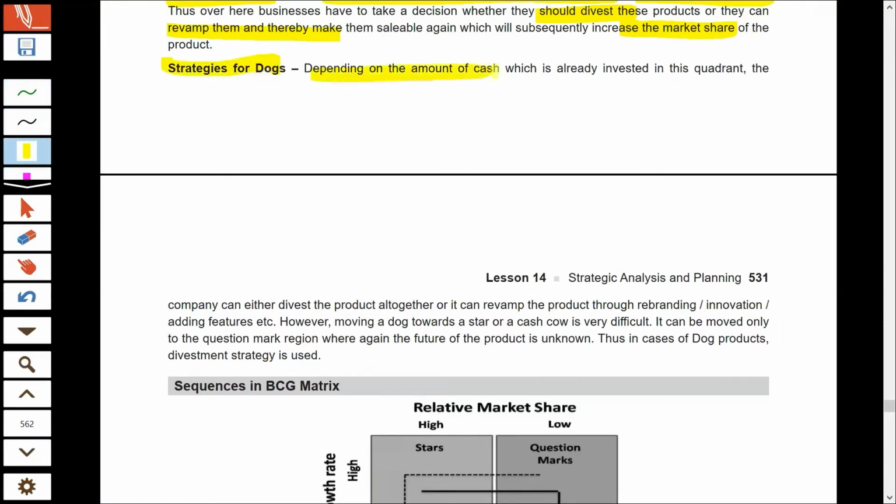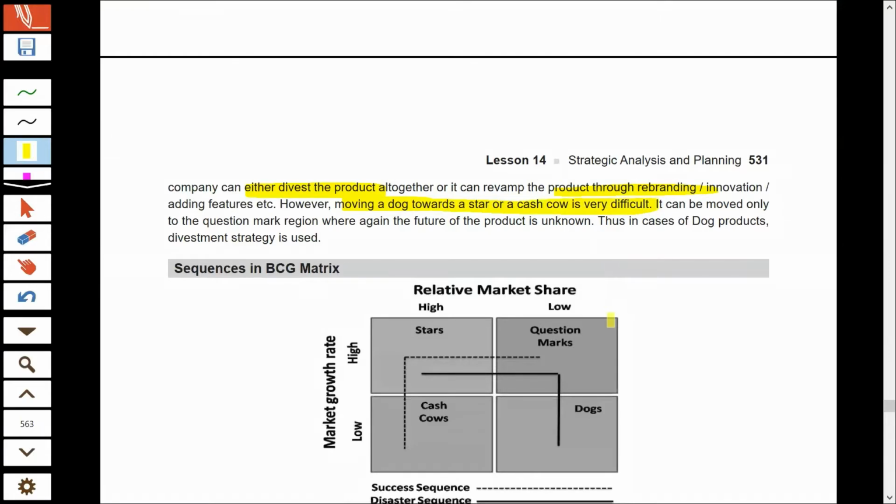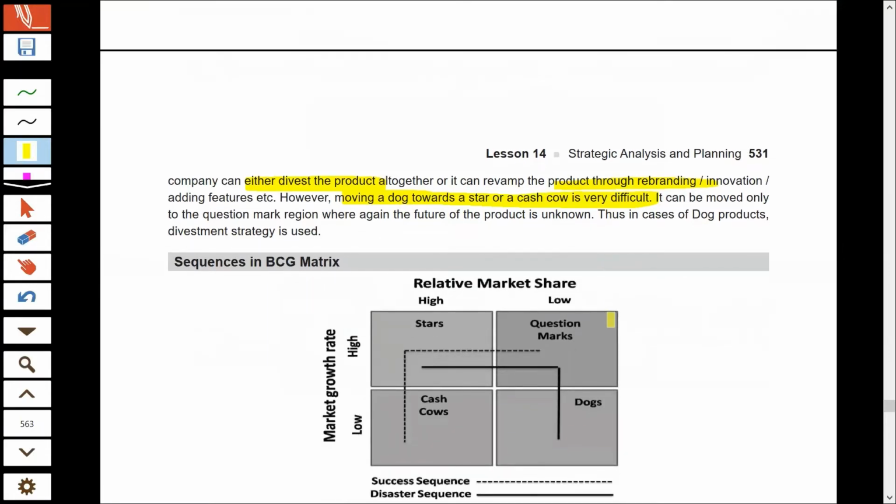I already told you, depending upon how much cash you have left after investing into stars and question marks, you can decide to invest in dogs and turn them into cash cows, or you can decide to divest them. All this depends upon your analysis, but you should remember that it is very difficult for any business which is a dog to convert into stars or cash cows. So most of the time, whenever a business falls into the dogs category, the company decides to divest those businesses.